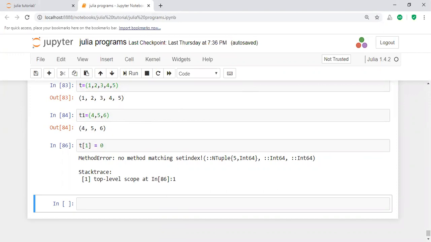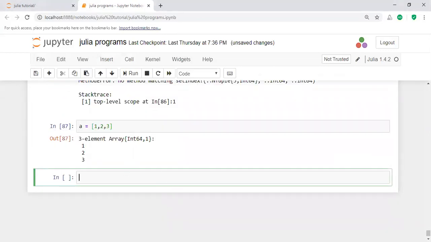Sometimes you have a function called push not. What is the push not function? It is used for pushing, and it is applicable to an array. For example, let us take a simple array A. The array values are 1, 2, 3.